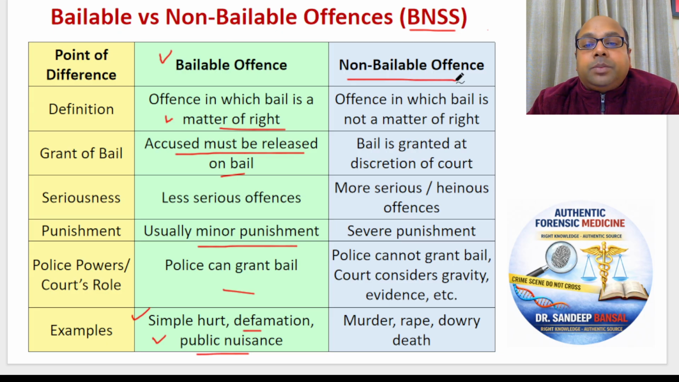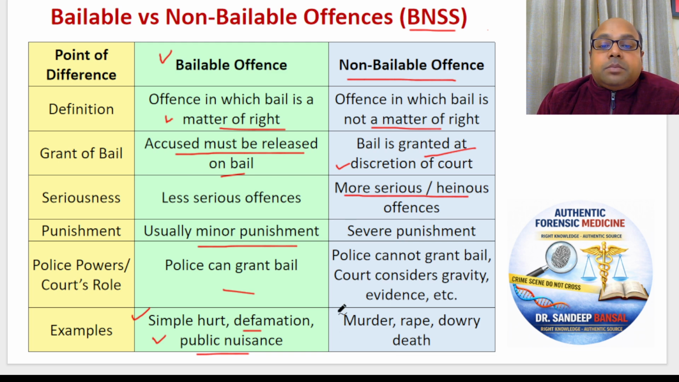Person can try for the bail. He can try to prove his case, but the end decision is with the court. Offence in which bail is not a matter of right. Bail is granted at the discretion of the court. These are very, very serious offences, friends. Very heinous crimes. Example, a case of murder, a case of rape, dowry death. A female being killed by the family, it is very difficult to get the bail for the accused husband.